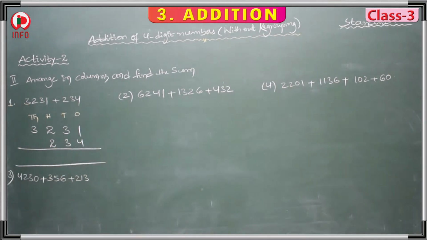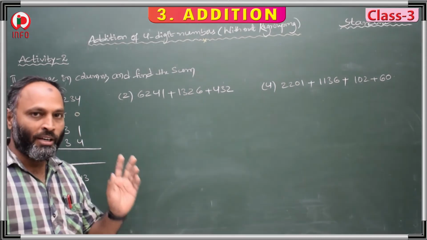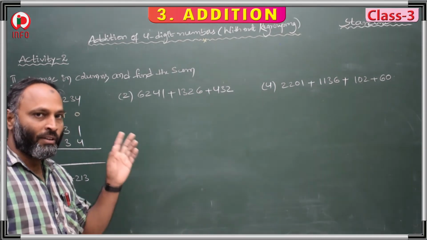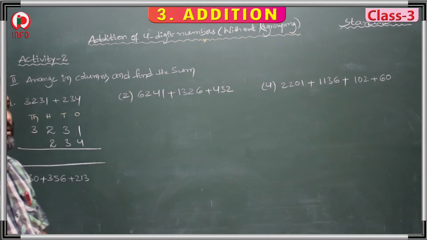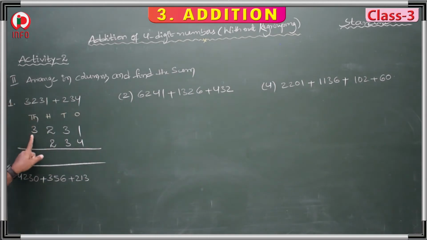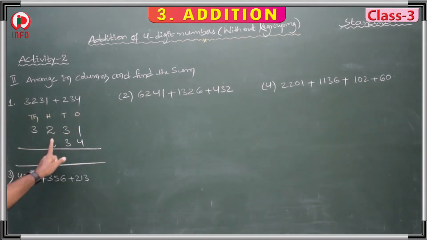So we have to write like this. First we have to check how many digits were given. According to that we start from that place value only. If 4 digits were there, start from 1000. If 3 digits, start from 100. If 2 digits, start from tens. If a single digit, write it in the ones column.